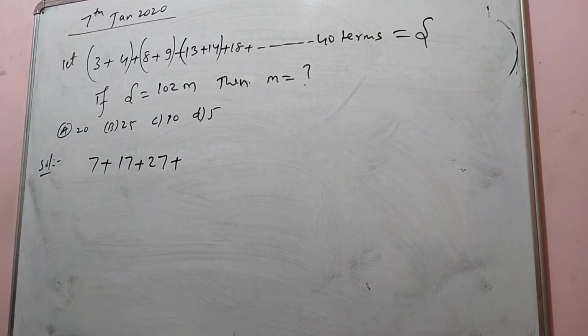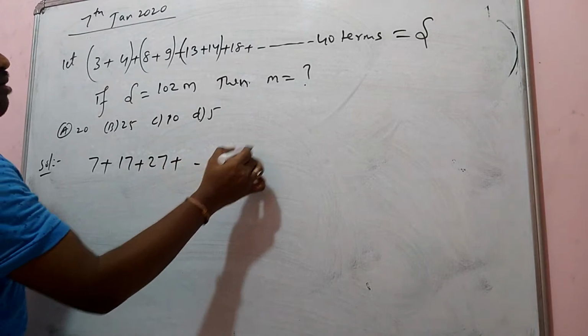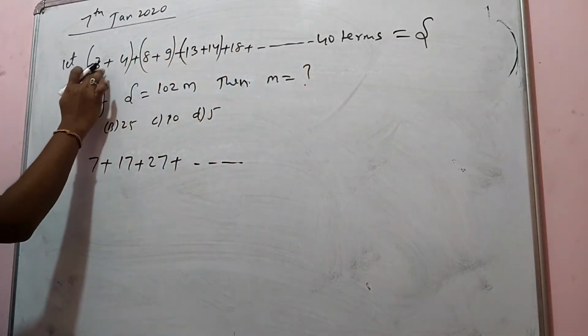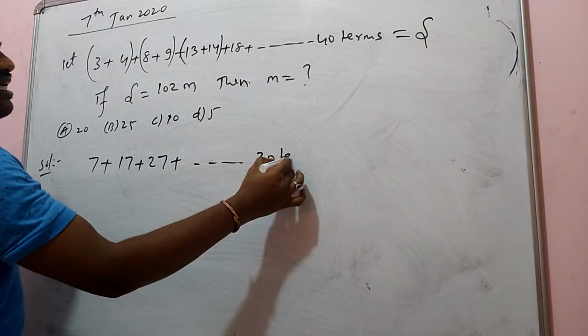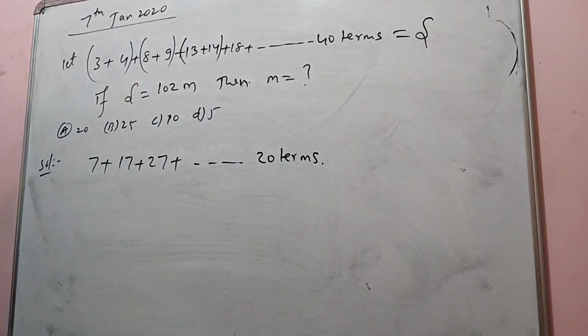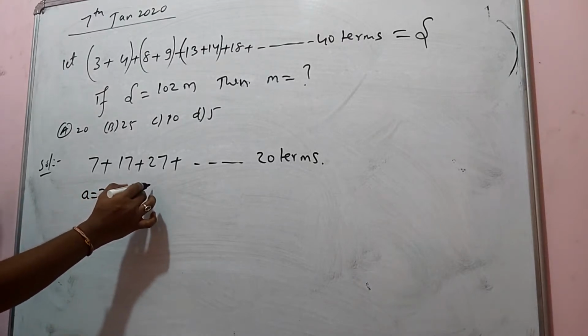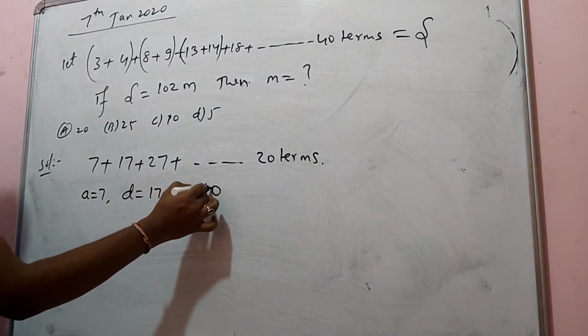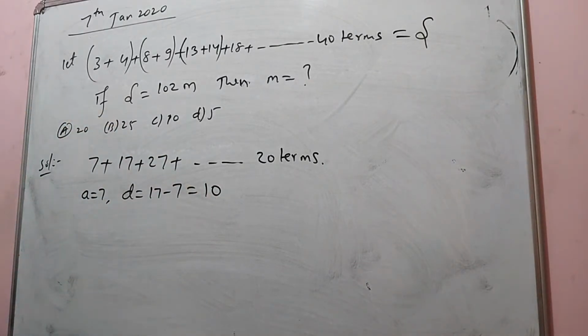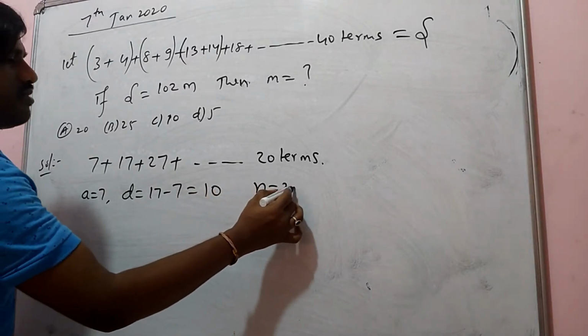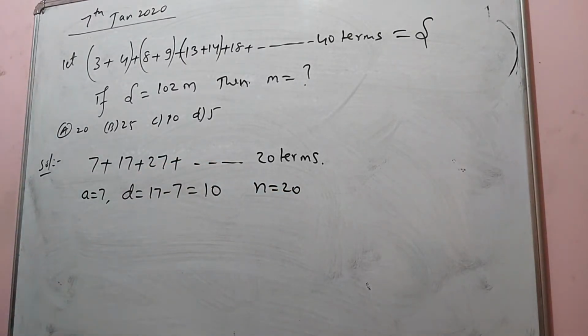Likewise you are getting 27 plus 47, like that. How many terms? There are 40 terms, but when I take two terms together, it becomes 20 terms. It is going to become 20 terms, dear students. So A is equal to 7, D is equal to T2 minus T1, that is 10. So you have A, D and N, where N is 20 terms, and you have to find S, that is the sum.